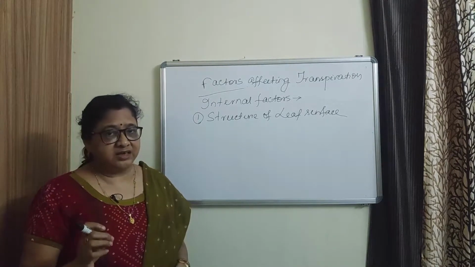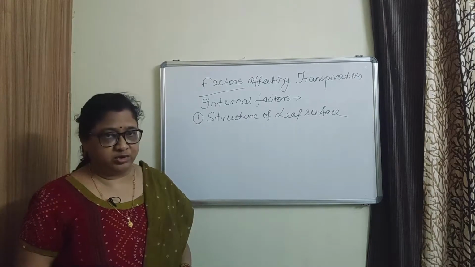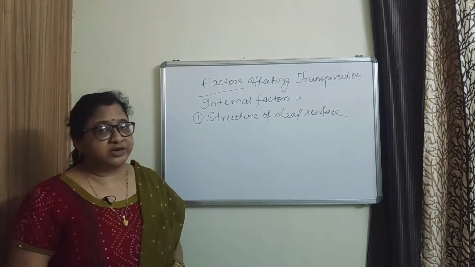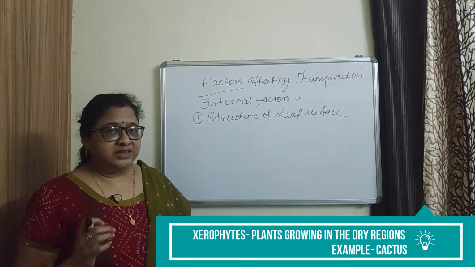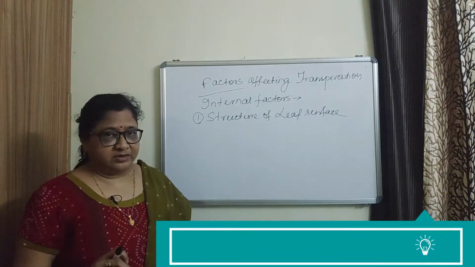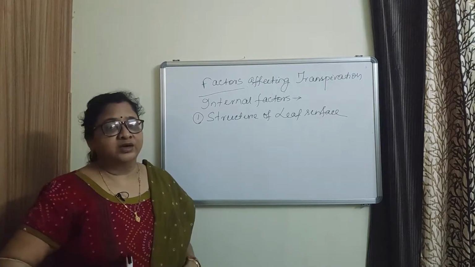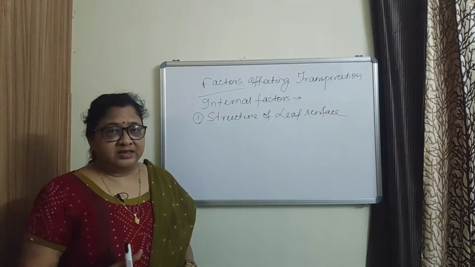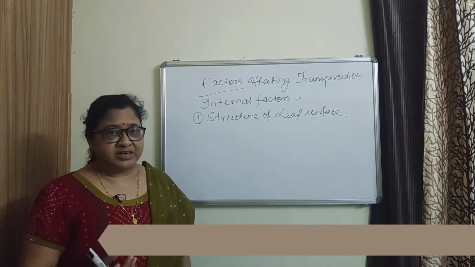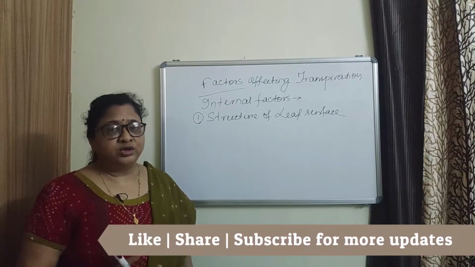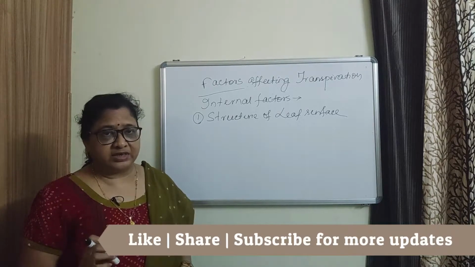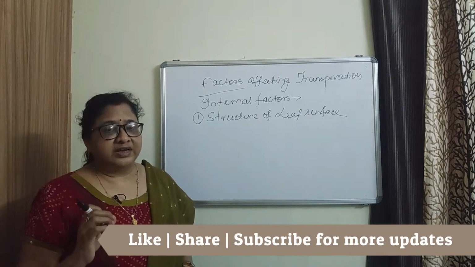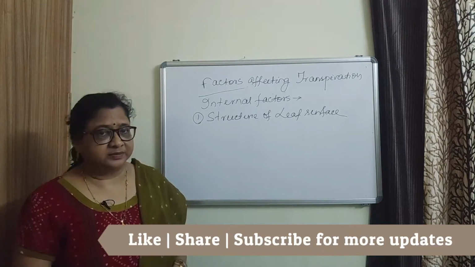If cuticle is thin, then transpiration is more. For this, in the xerophytic plants, the cuticle is very thick to conserve water. Xerophytic plants grow in dry areas. There is scarcity of water or very little amount of water. So to conserve the water, the plants have thick cuticle so that there will be less transpiration.